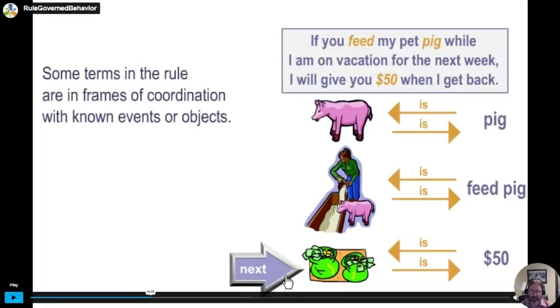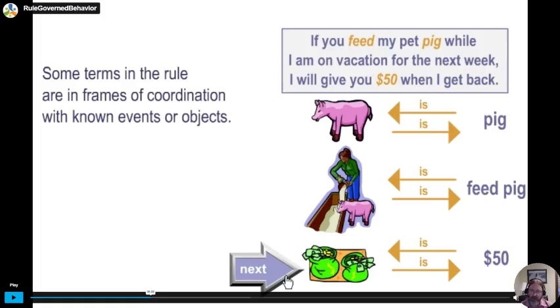So if we look at some of the terms in the rule here, we've got if you feed my pet pig while I'm on vacation, right? So we have presumably some direct or indirect experience of pigs. So people know what a pig is in a direct sense. They know what it is to feed a pig, right? And they know that $50 refers to actual currency that they can get, and they know what those mean.